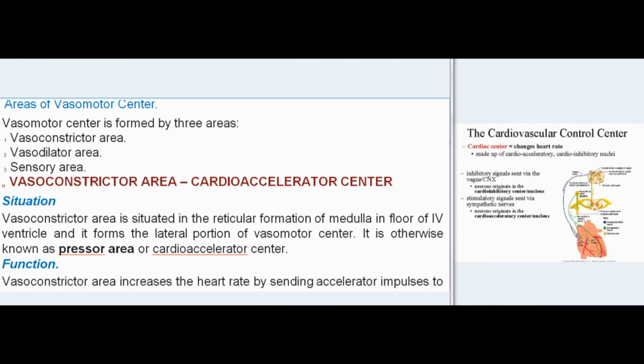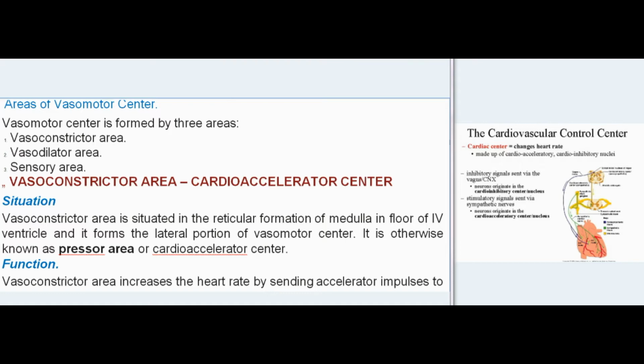Areas of vasomotor center. Vasomotor center is formed by three areas: vasoconstrictor area, vasodilator area, sensory area. Vasoconstrictor area, cardioaccelerator center. Situation. Vasoconstrictor area is situated in the reticular formation of medulla in floor of fourth ventricle, and it forms the lateral portion of vasomotor center. It is otherwise known as pressor area or cardioaccelerator center.